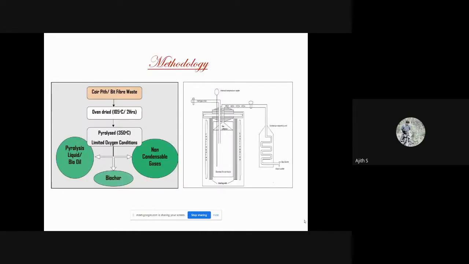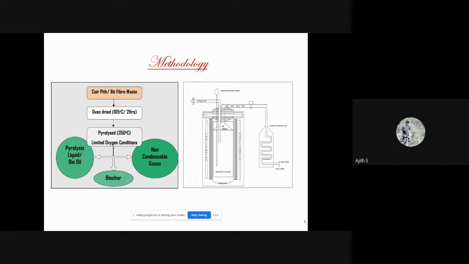Coir pith or bit fiber waste was oven dried at 105 degrees Celsius for 2 hours for maximal removal of moisture, and pyrolyzed at 350 degrees Celsius under limited oxygen conditions to yield 3 major products: pyrolysis oil or bio-oil, biochar, and non-condensable gases.